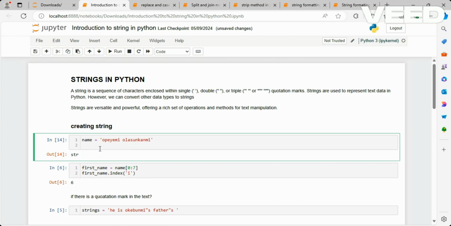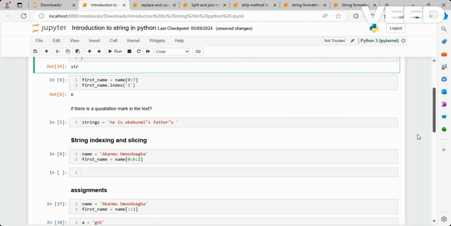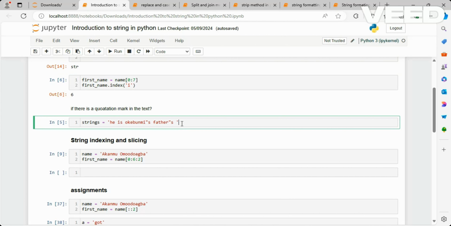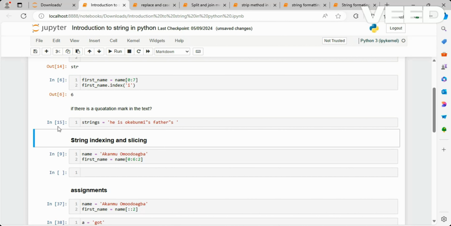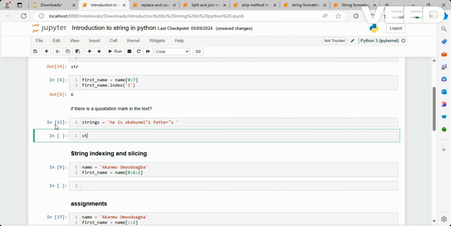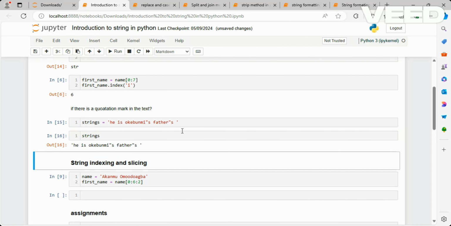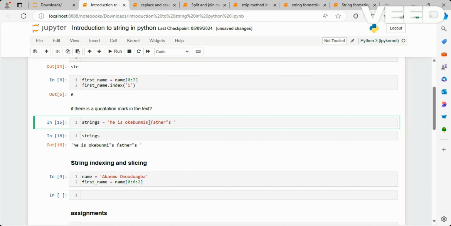However, if I want to do something like this, if I want to say he is Okebomi's fathers. Now, you can see that I started this with a single quote. However, the quotation marks inside it are double quotes. If I do this, Python will accept it. You can see now. So let's check again. So it works.